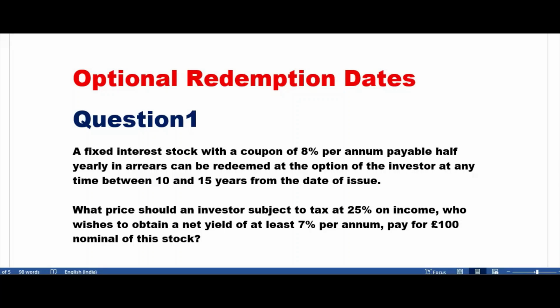In these problems, when it will be redeemed is not fixed. In spite of that also, I'm ready to purchase. So how much price should I pay to purchase that? That is the question. So if you see, what price should an investor